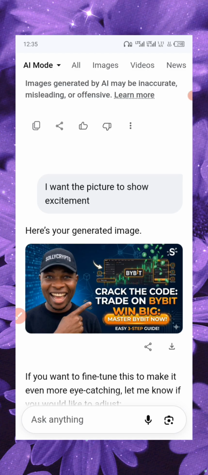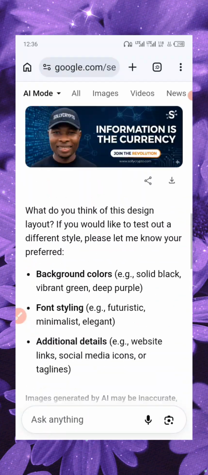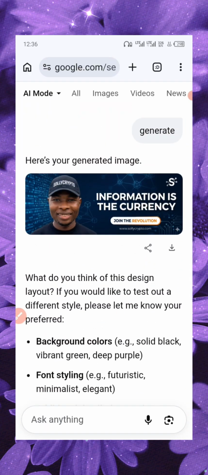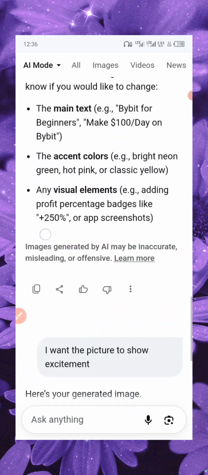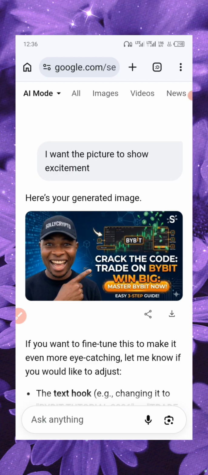Practice the code. Trade on Bybit. Win big. Master Bybit now. Easy 3-step guide. You understand? But my advice to graphic designers watching this: this shouldn't take your job away from you. This should actually improve your job, right? This should allow you to think of the future, how am I going to be relevant in the nearest future? Because if you are someone who doesn't like learning, honestly, you are a goner already. Before you can say you want to design this in 1 hour, in 30 minutes, AI has already finished it in less than 1 minute.